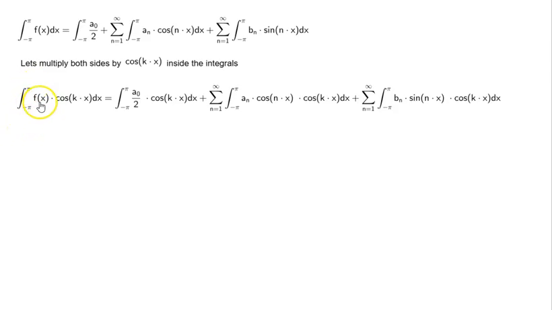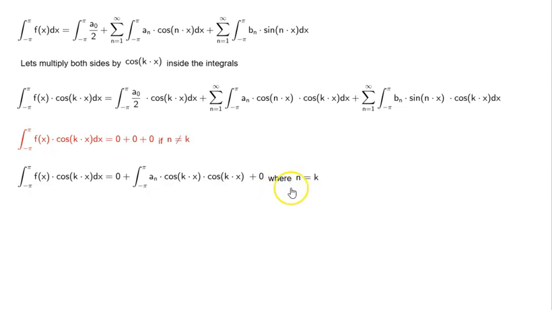Integral from minus pi to pi of f of x times cos kx dx is equal to integral from minus pi to pi of a naught by 2 times cos kx dx plus summation integral from minus pi to pi of an times cos nx times cos kx dx plus summation integral from minus pi to pi of bn times sin nx times cos kx dx.